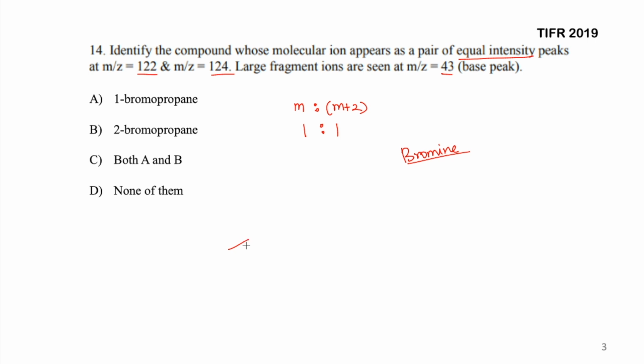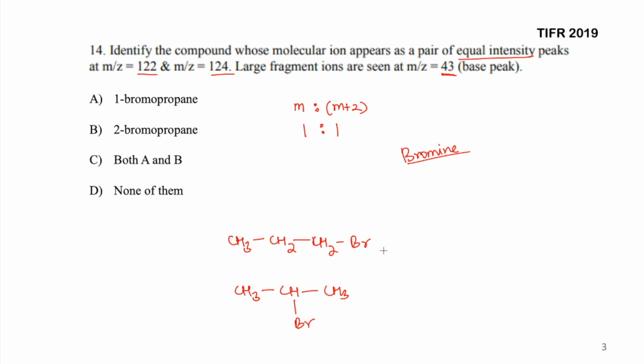So let's make propane. So 1 bromopropane is CH3, CH2, CH2 and Br. And if you are looking upon 2 bromopropane, that is going to be CH3, CH, CH3 and Br. Now if you just remove this bromine, you are going to get the rest of the peak as 43. So that means in both of these you are going to get the base peak of 43, because that is going to be the most stable carbocation in both the cases.